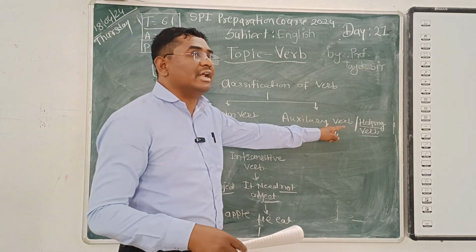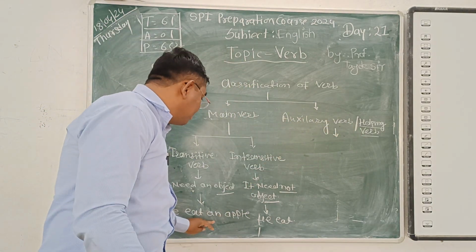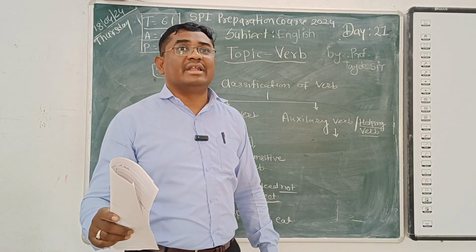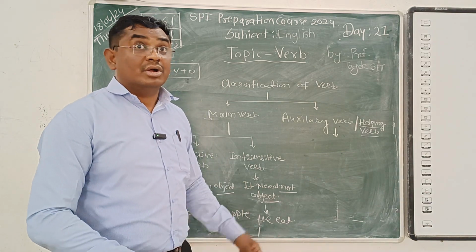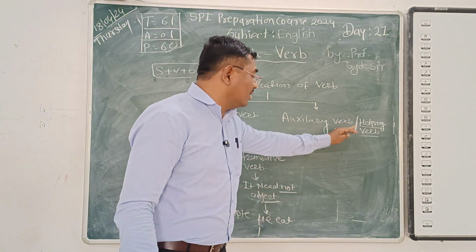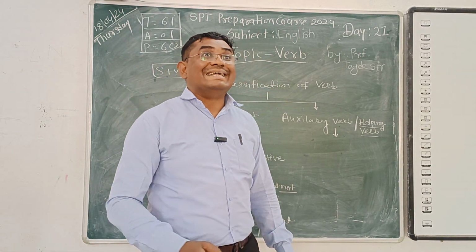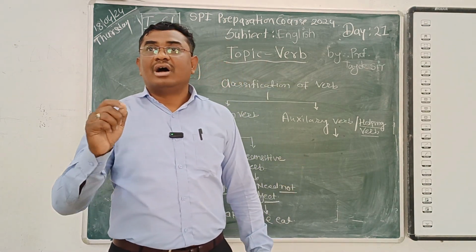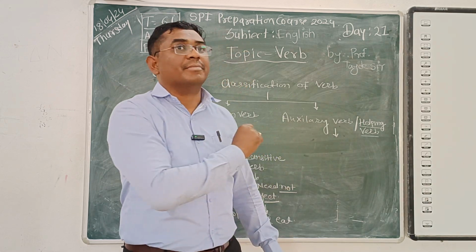Why is it called a helping verb? Because the auxiliary verb helps the main verb. Keep in your mind, it merely comes before a main verb. Why does it come? It comes to help the main verb, to make that tense complete, to make that sense complete according to the action. So for that, the helping verb comes.